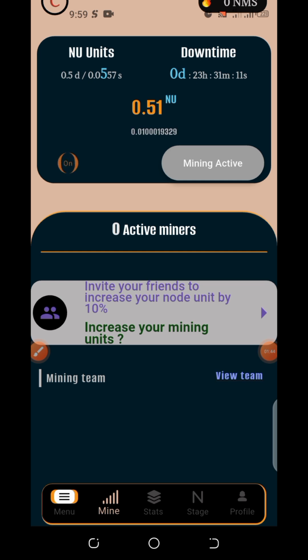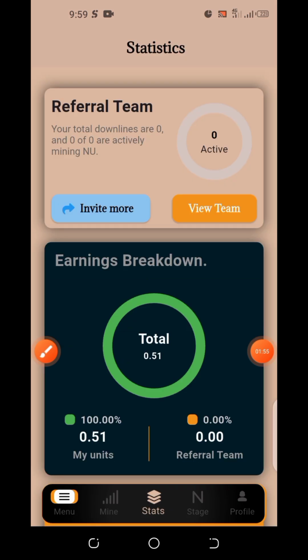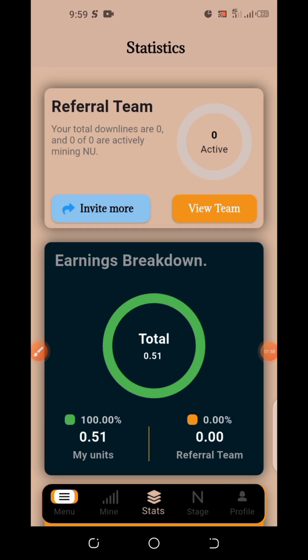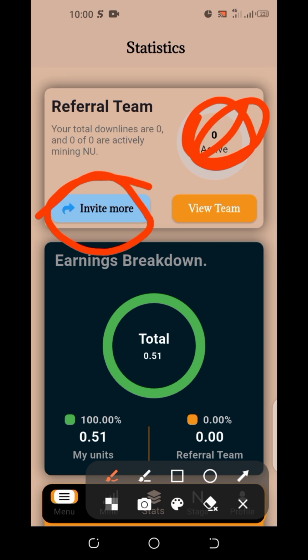Then after that, just try to navigate around the app. Check out what is here, check out what is there. Let's click on start. Be able to get vivid information. Don't forget to invite people. Share the link with your friends. They say invite more. I don't have any referral yet. I just signed up now, so don't sleep over this project.